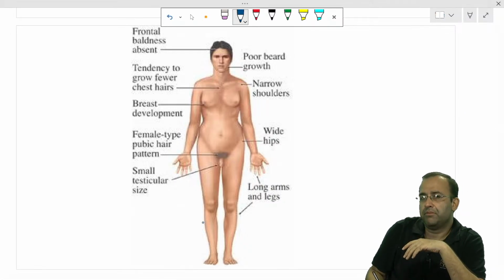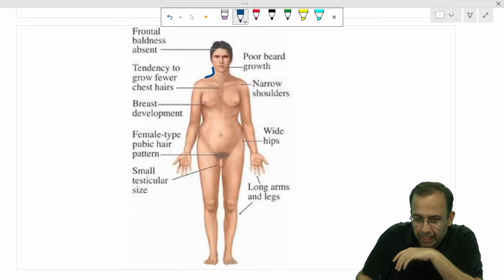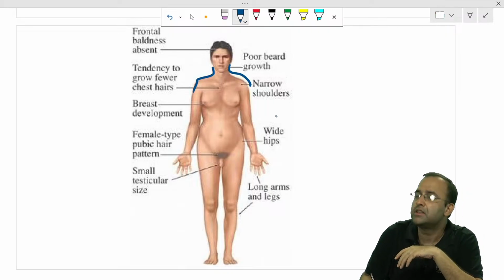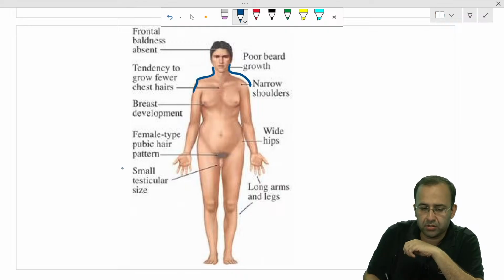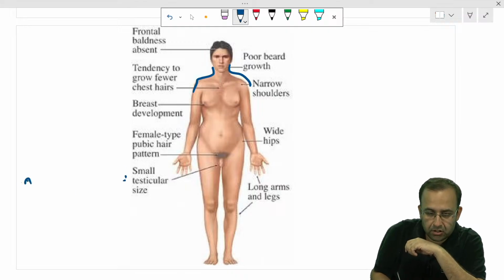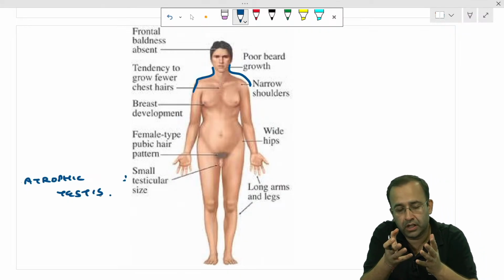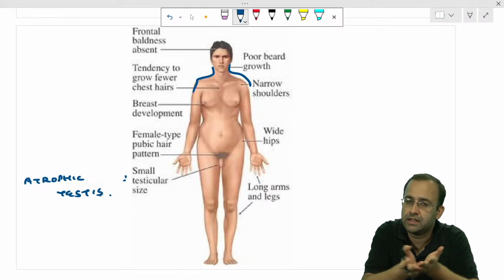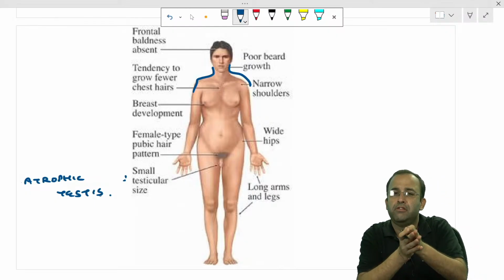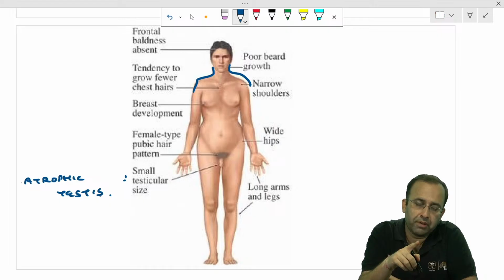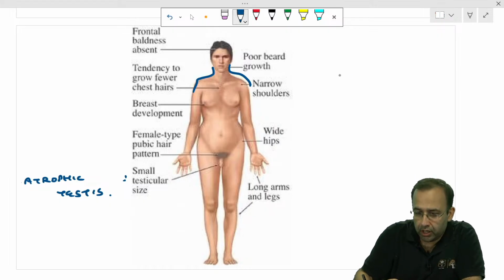And lastly, when you are given this image, that is a male. How do we know he is a male? Because he has testis with penis. There is female type pubic hair distribution with atrophic testis. Small testicular size. That is atrophic testis. So recent PYQ was also there. A couple married for the past 6 years is not able to conceive. On examination, the girl is normal, but the male has eunuchoid body habitus.